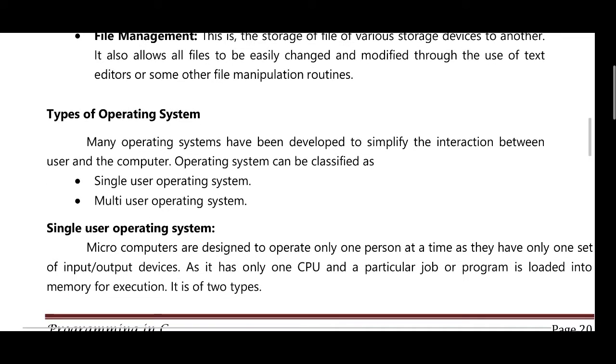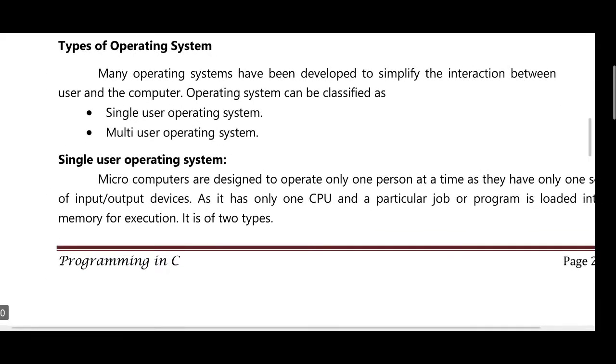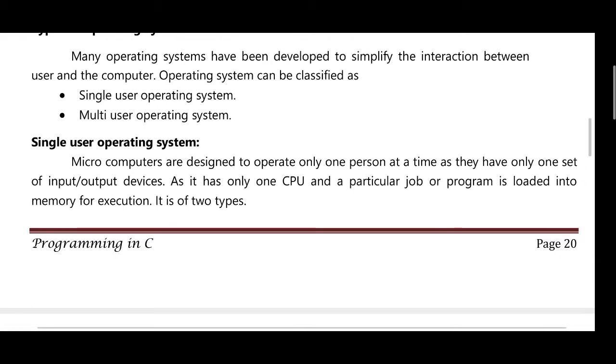Types of operating system: single user operating system and multi-user operating system. Many operating systems have been developed to simplify interaction between the user and the computer. The operating systems are classified into two types. The first one is the single user operating system and the second is the multi-user operating system. In a single user operating system, microcomputers are designed to operate only one person. They have only one set of input and output devices, that is, only one CPU and a particular program loaded into the memory.